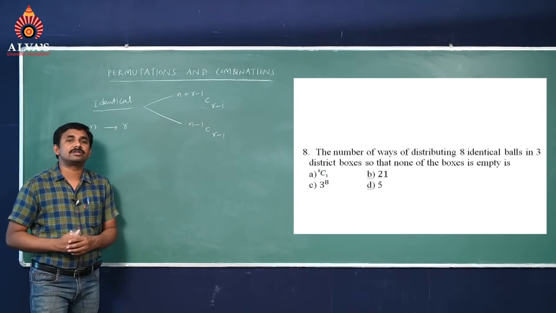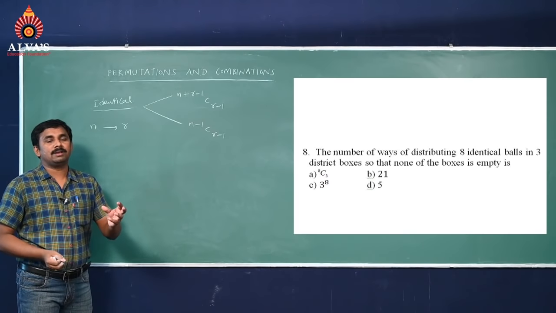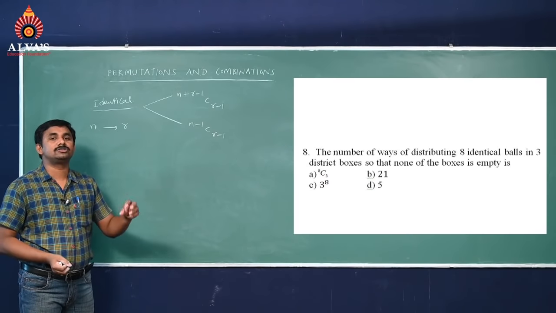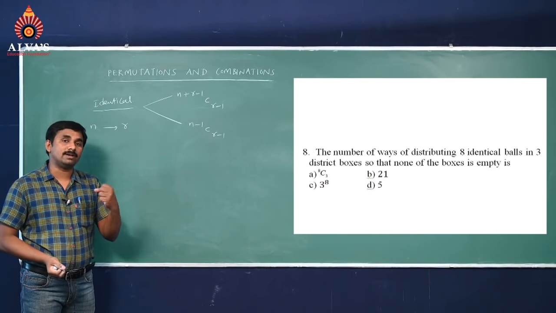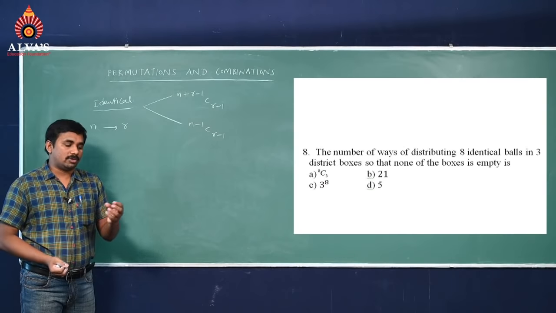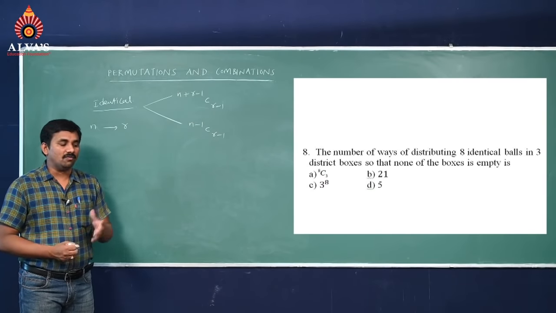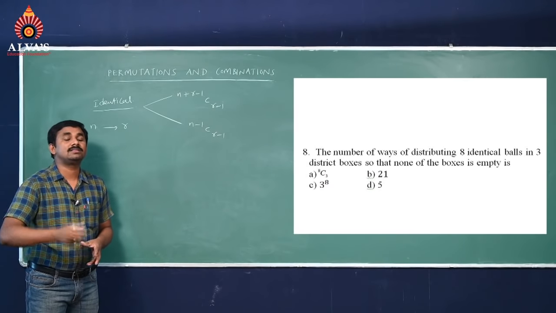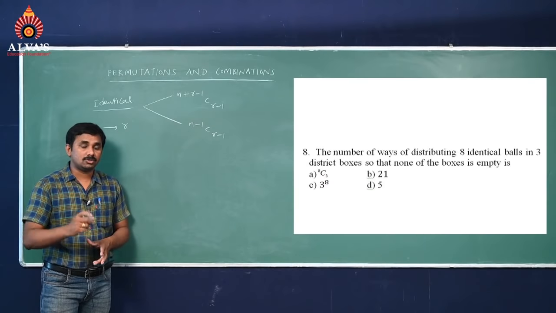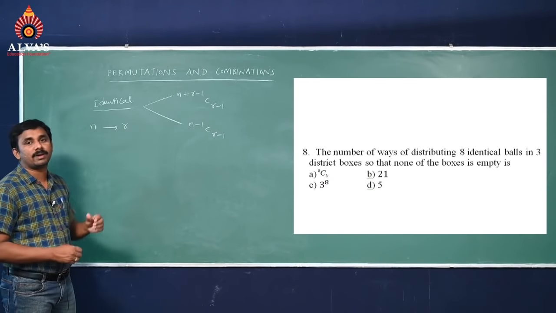Suppose identical objects means, one simple example I will give you. I have 10 apples. Suppose you have to select 5 apples out of identical apples, that is only one way. If you have to select 4 apples, that is only one way. So this is the thing you have to observe there. That's why distribution of n identical things to r persons.